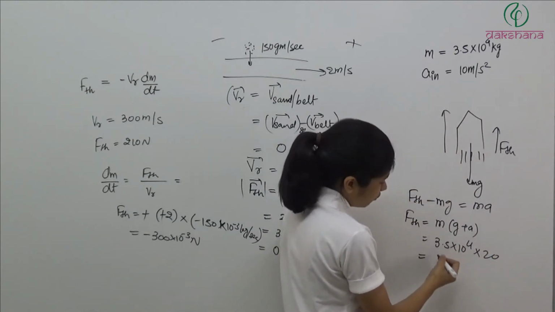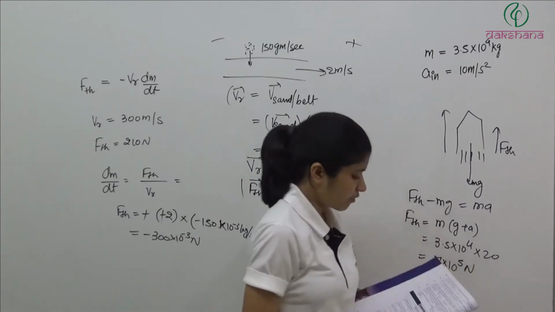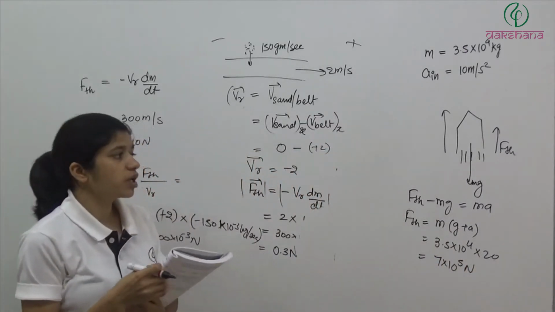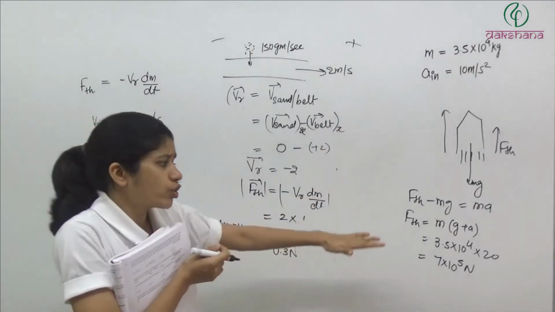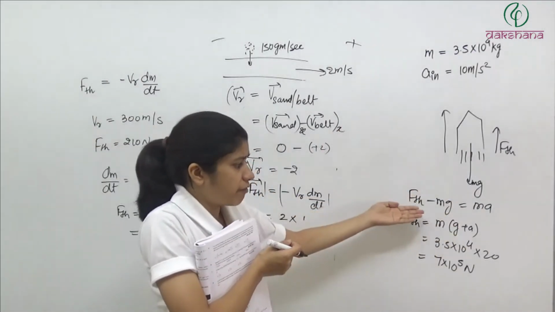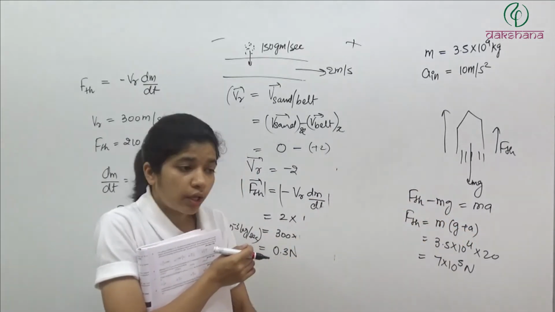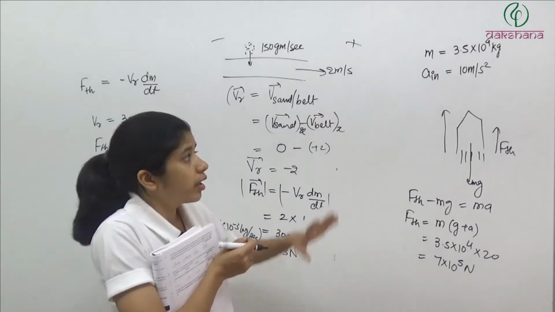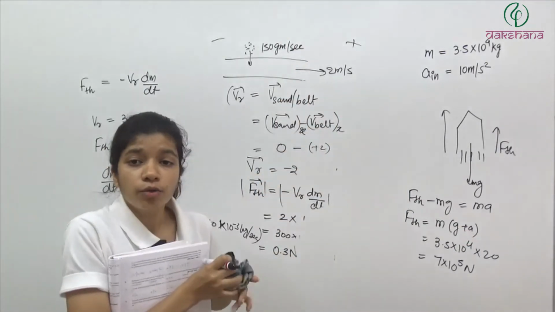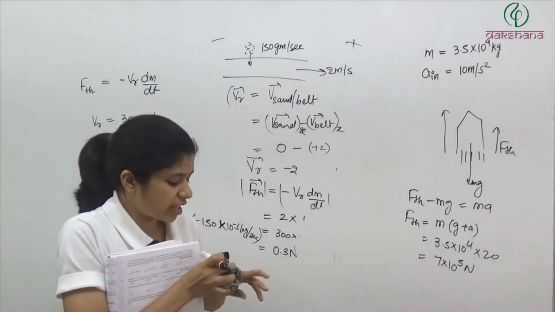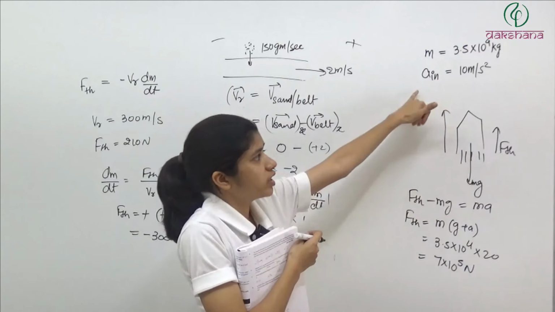So we will have 7 into 10 to the power 5 Newton. This much F thrust is required for this rocket to move in upward direction. So simple, here we have F net is equal to ma. A force mg is acting in downward direction. We want its acceleration to be 10 meter per second square in upward direction. So that's why we are applying a force using the fuel, which is F thrust, and then we are able to make this rocket move with this much acceleration.